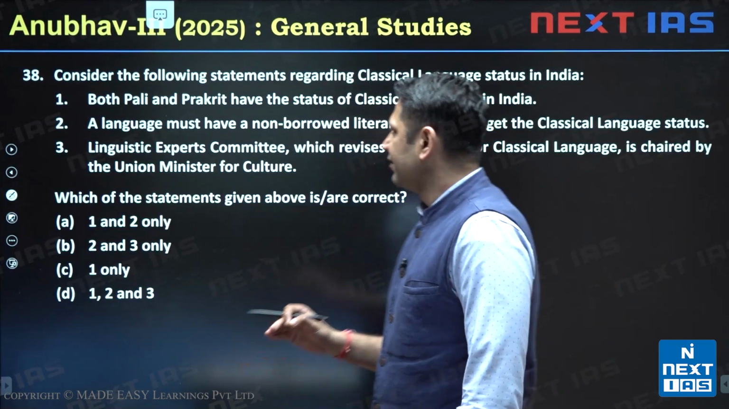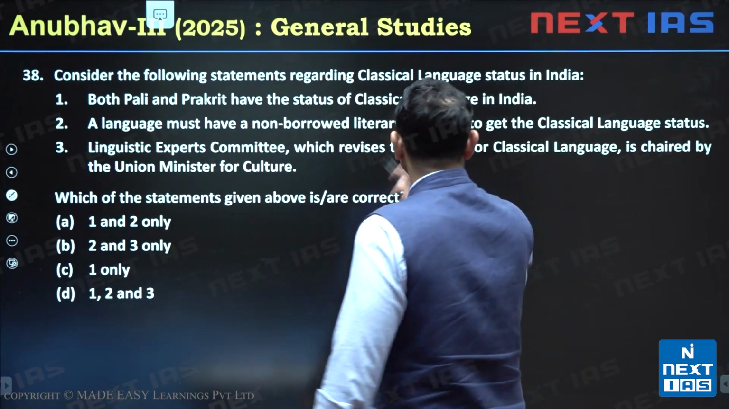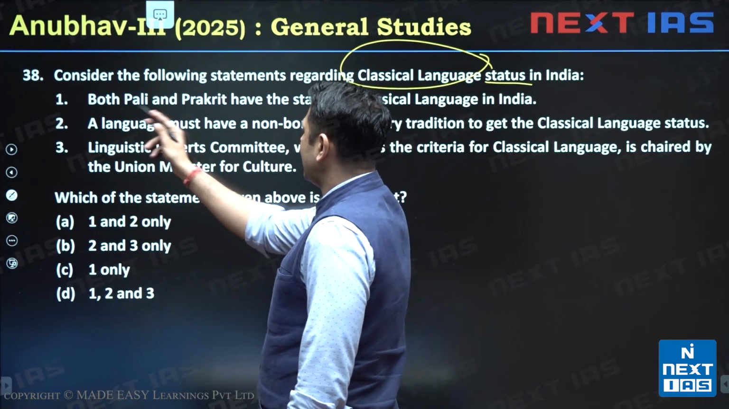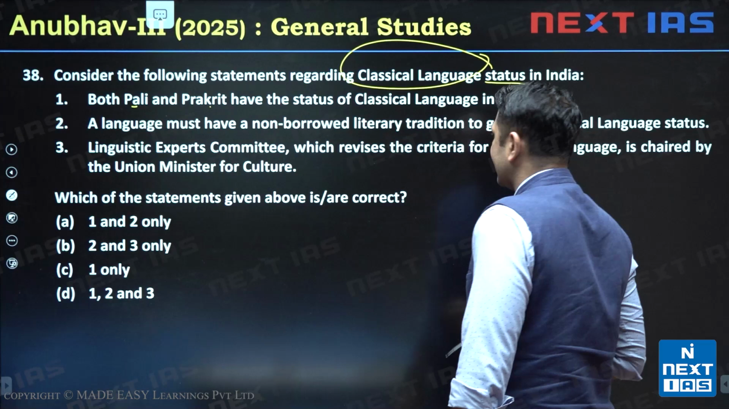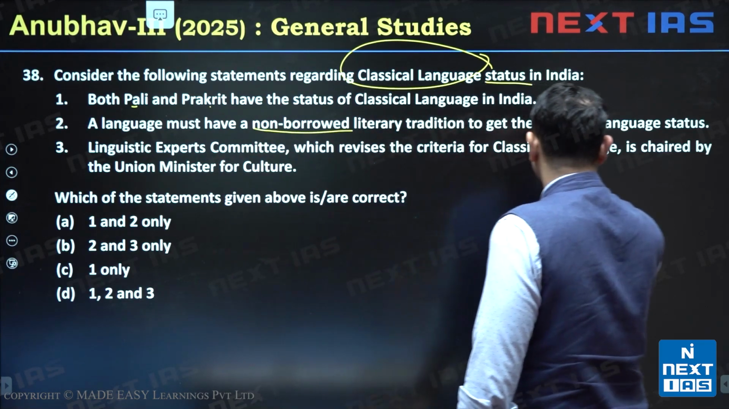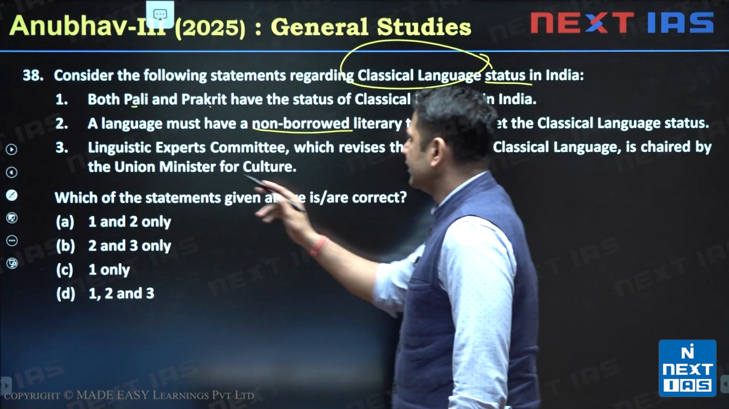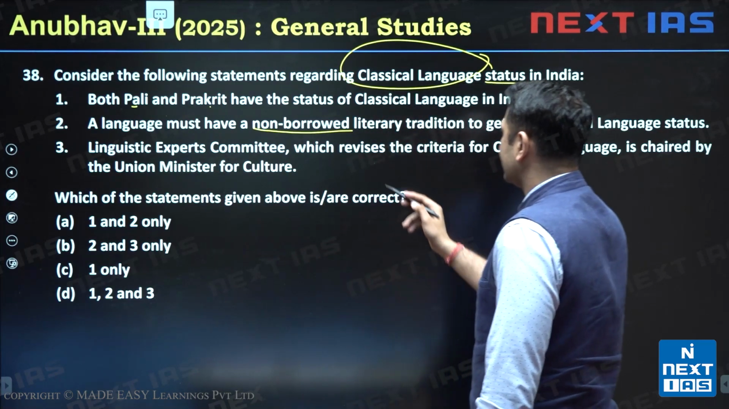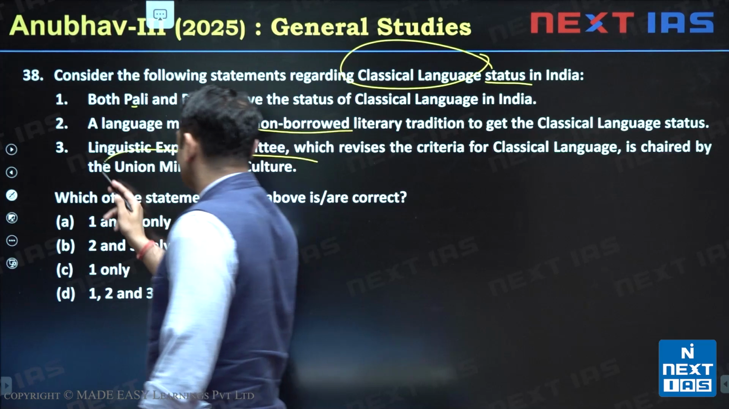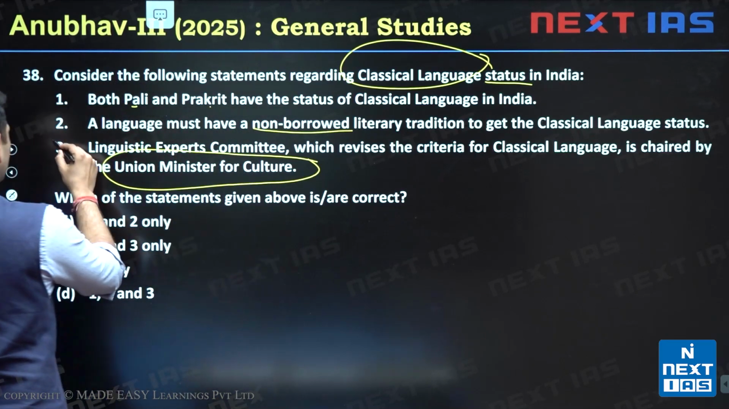Now next question we have is question number 38. It is about the classical language status in India. It says, first, both Pali and Prakrit have the status of classical language in India. Secondly, a language must have a non-borrowed literary tradition to get the classical language status. Then thirdly, the linguistic expert committee which revises the criteria for classical languages is chaired by the Union Ministry of Culture. So this third statement first of all is wrong.